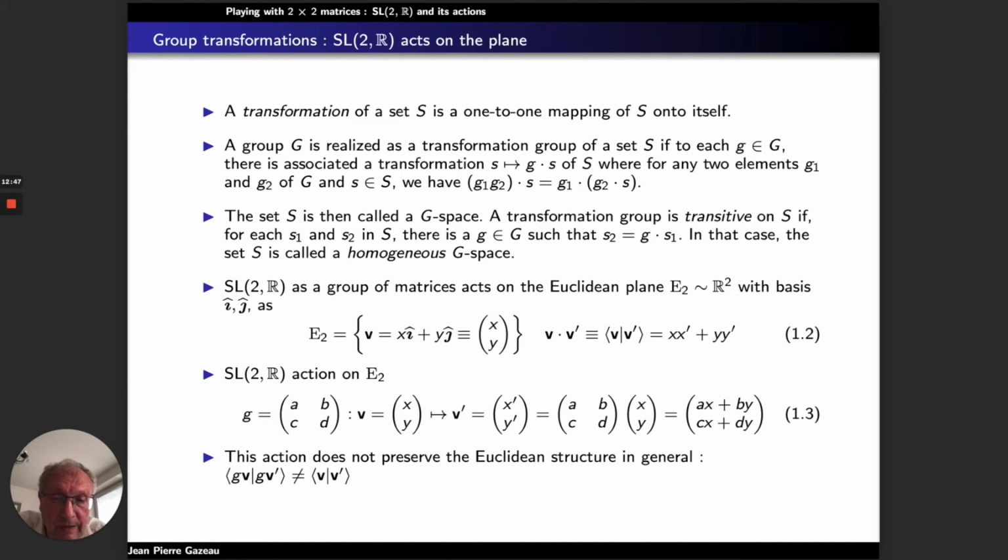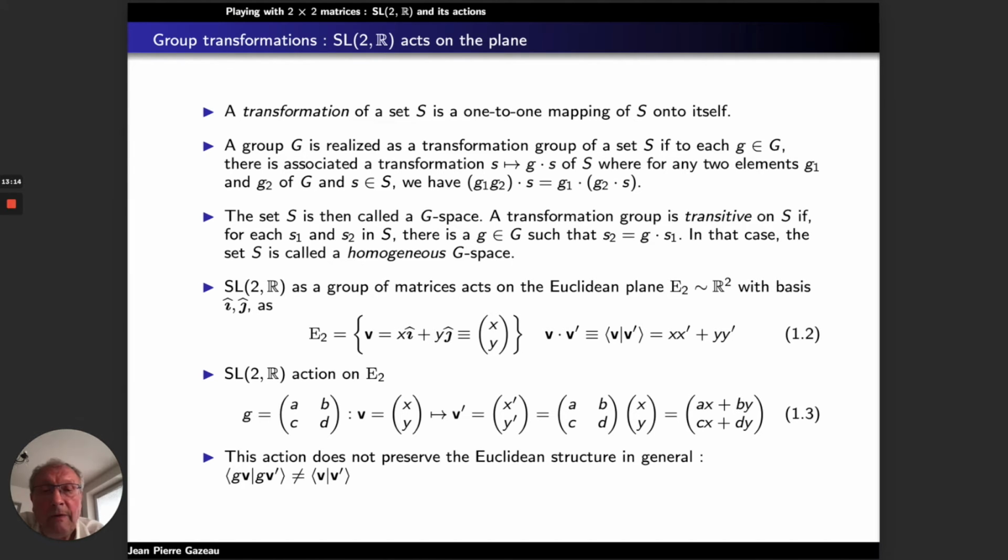That means E2 is a set of vectors which are linear combinations of i and j, being linearly independent, of course, with the components of the linear decomposition being x and y, and the vector itself is denoted by a column vector x, y.